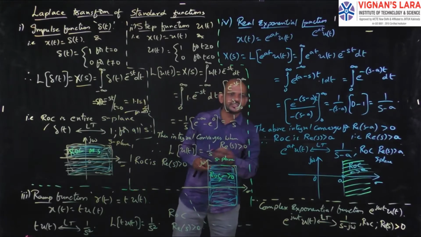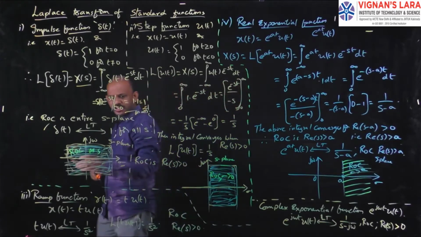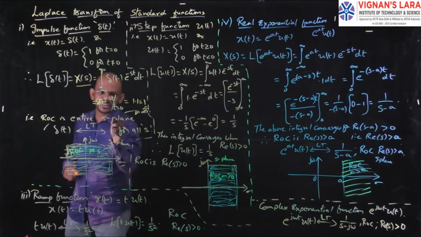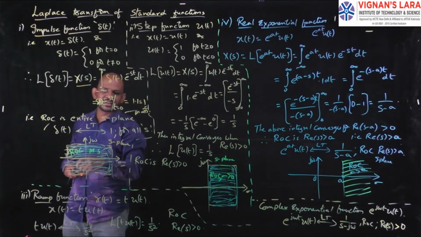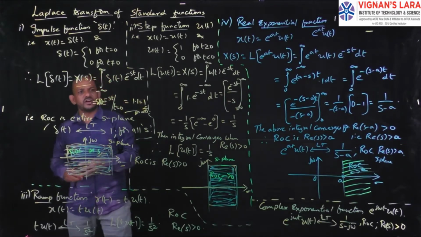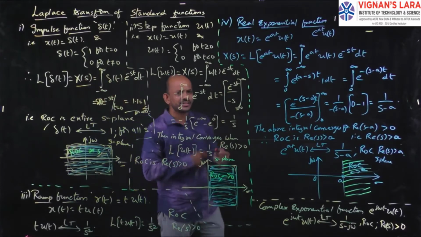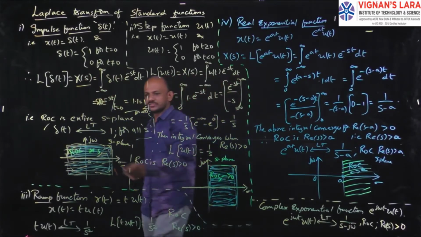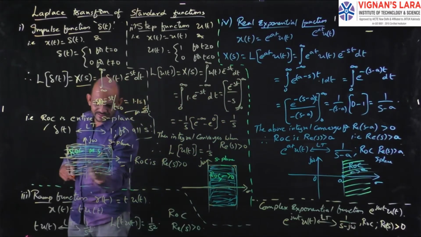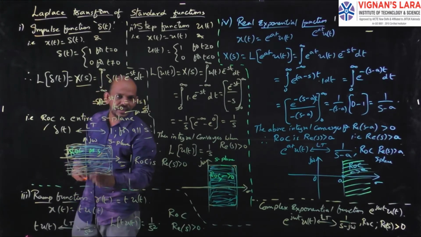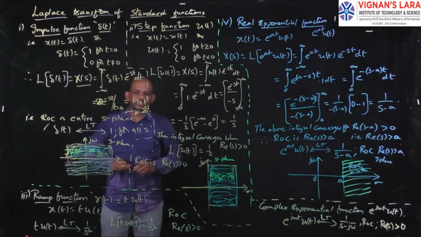Here the integral converges for all values of s. If you take any value of s, I will get the Laplace transform as 1. So the entire S-plane is the region of convergence of this impulse function.